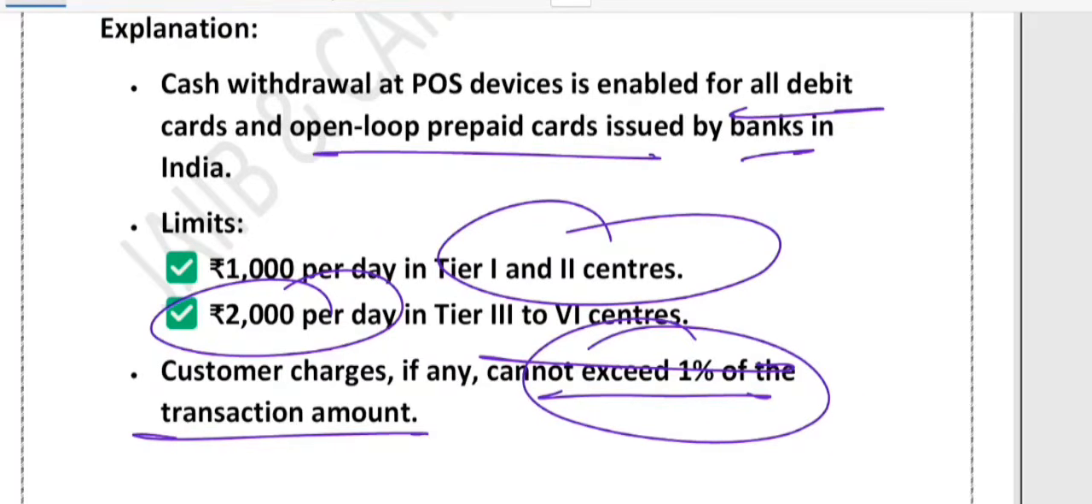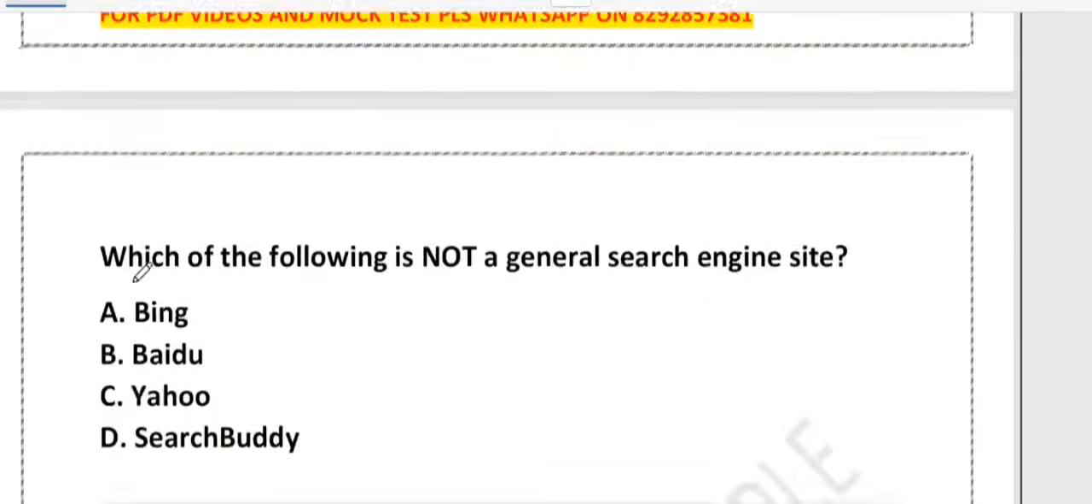Please remember, charges, if any, cannot exceed that limit. Suppose the transaction amount is 10,000. So what is 1% of that 10,000? Obviously it is 100, right? So you cannot exceed that. So the transaction charge, the customer charge, cannot exceed 100 rupees.